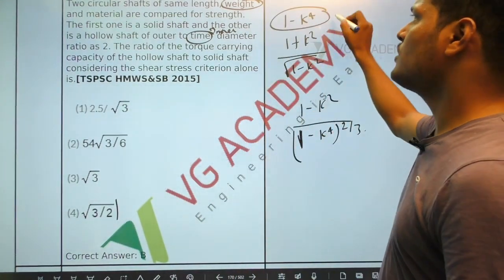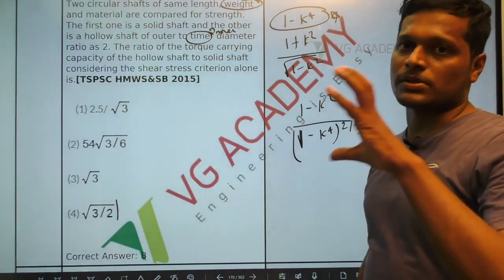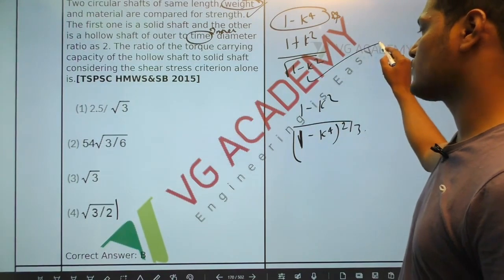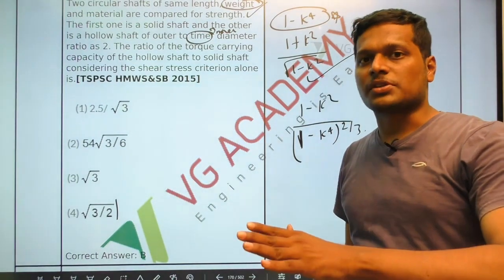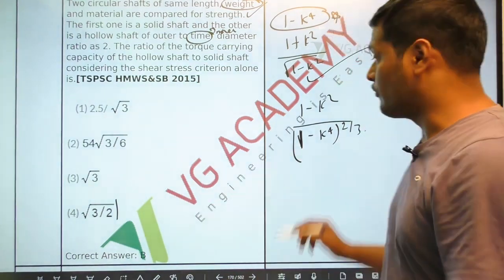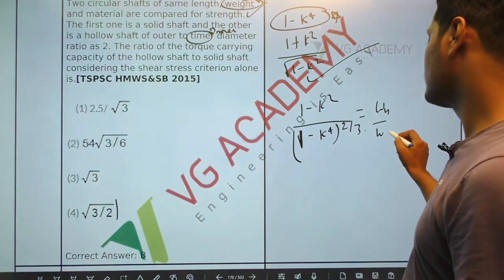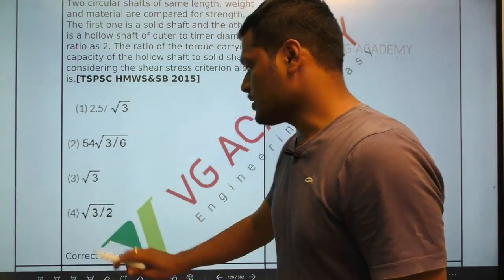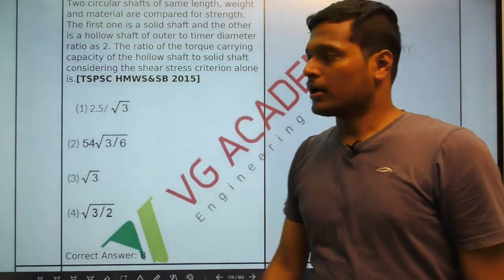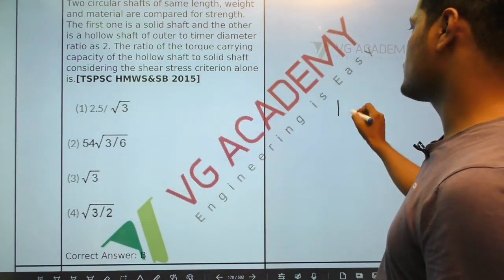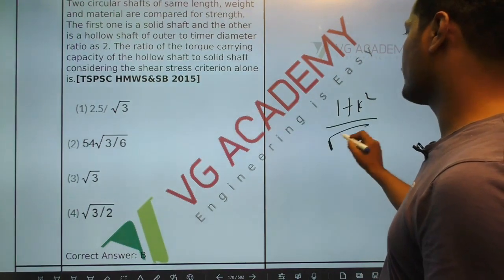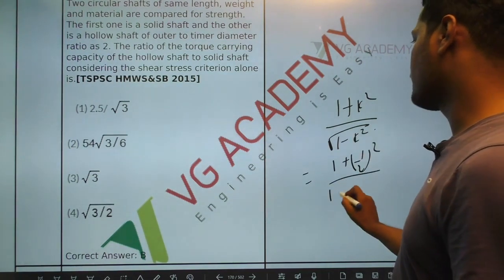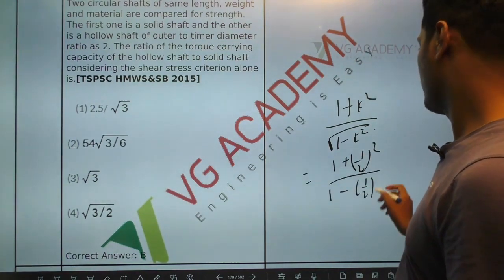This is one of the most repeating models, we can say: same outside diameter, but the question is now same weight. So when you have same weight, we have to use this formula. When they give same strength, to have same strength, what is the ratio of weights? Then weight of hollow divided by, we have to use this formula. 1 minus k power 4 we have already got. So this is the second case, that is 1 plus k square divided by square root of 1 minus k square. So 1 plus k value is 1 by 2 divided by 1 minus k value is 1 by 2 whole square, square root.